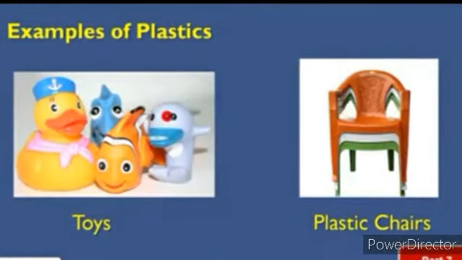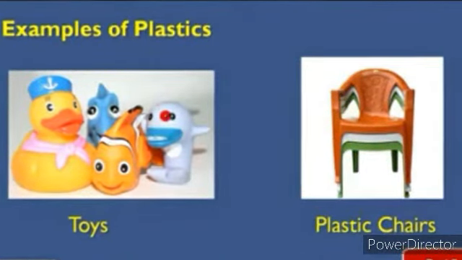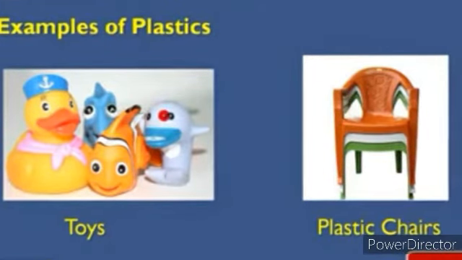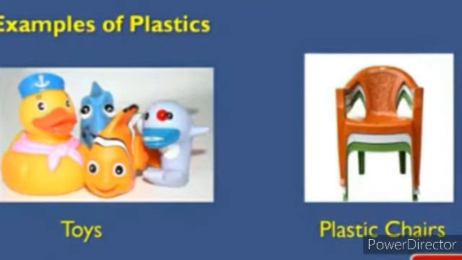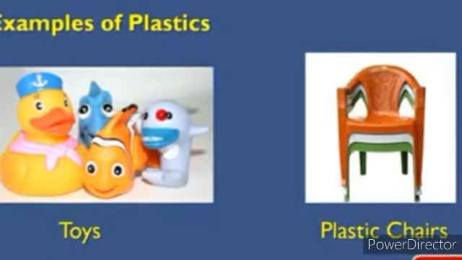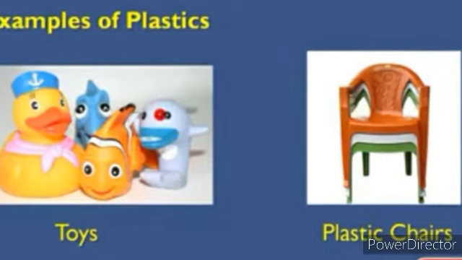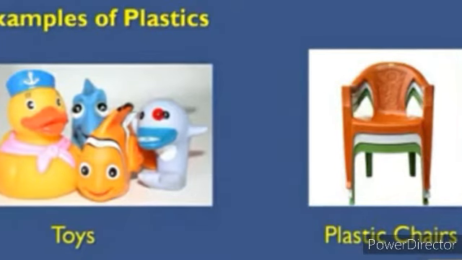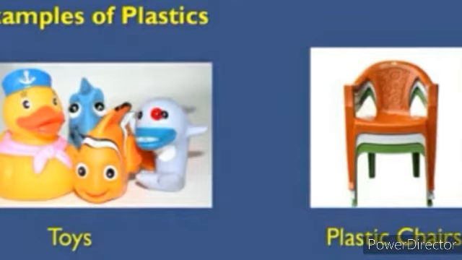Now, examples of plastics. In the first figure, you can see toys. Toys are made up of plastics, which are easily available in the market. We have plastic chairs also. Chairs are also made up of plastic. So, these kinds of materials are formed by the use of plastics. There are wide uses of plastics because many things are made up of plastics only.